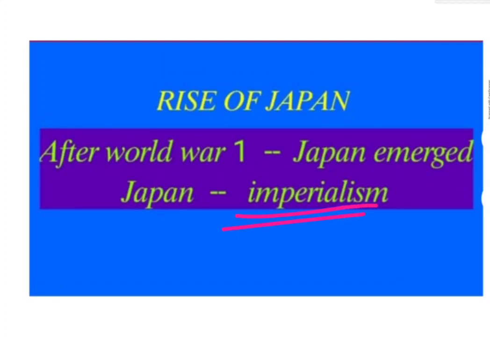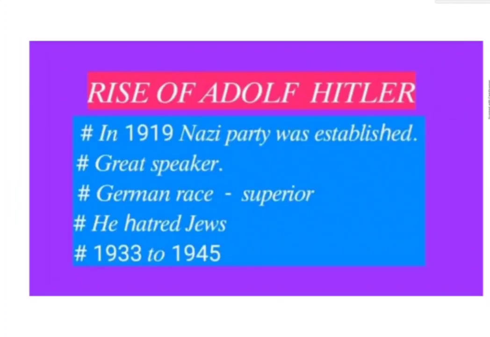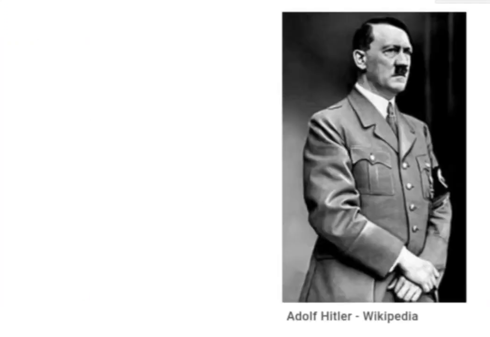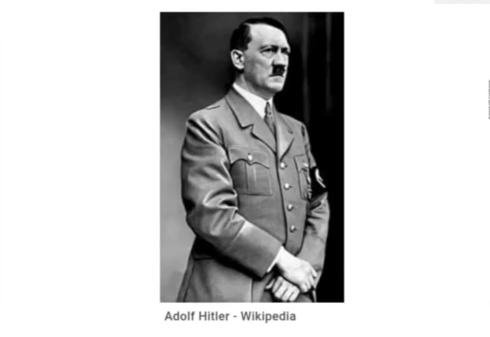The next one: rise of Adolf Hitler. Whether you know him or not, I don't know, so I am showing Hitler's photo. This is Adolf Hitler. He came into power in 1933 and ruled over Germany till 1945.